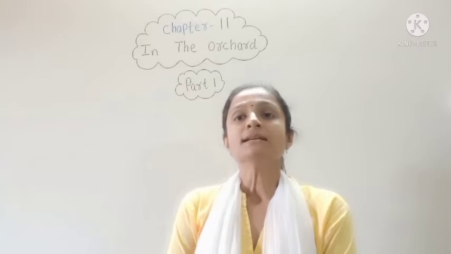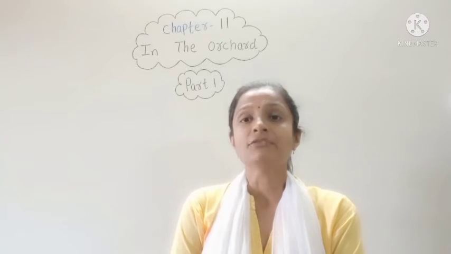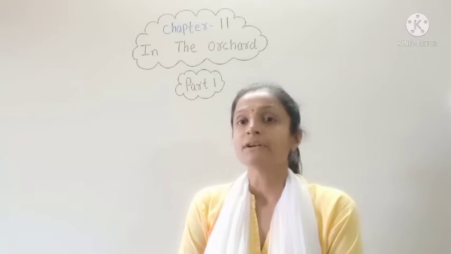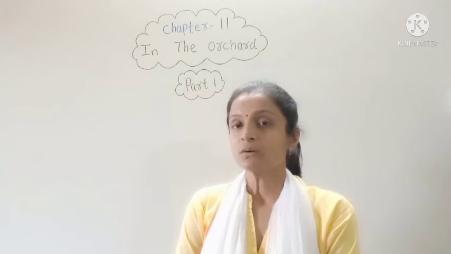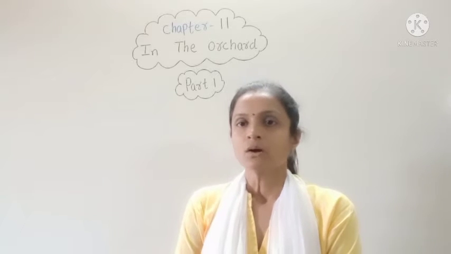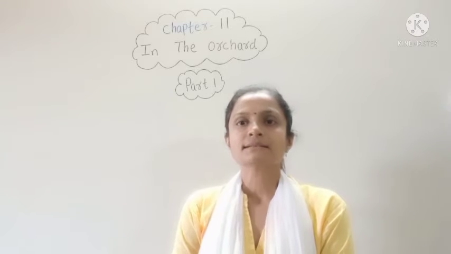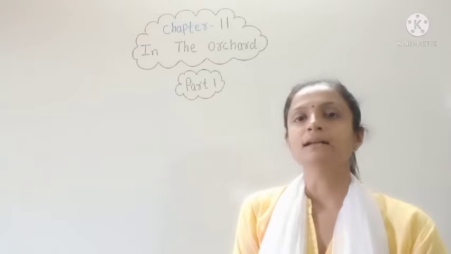Orchard means the garden in which you can find many flowers, different types of fruits, and vegetables. That is called the orchard.